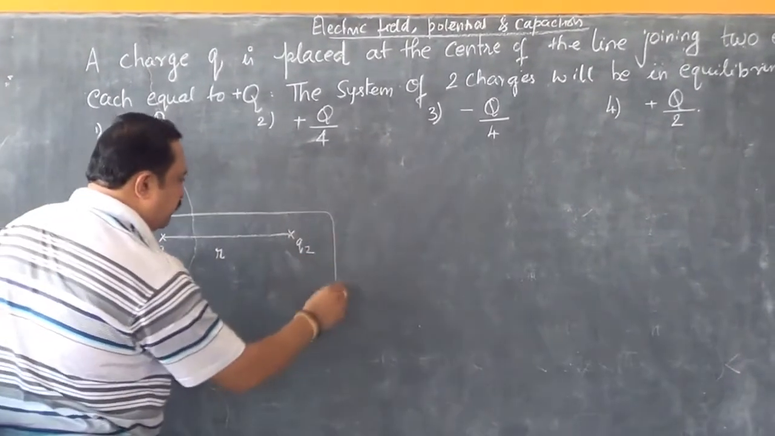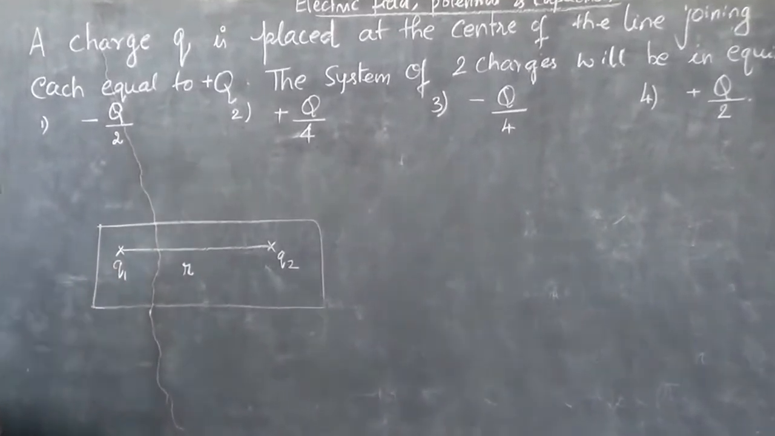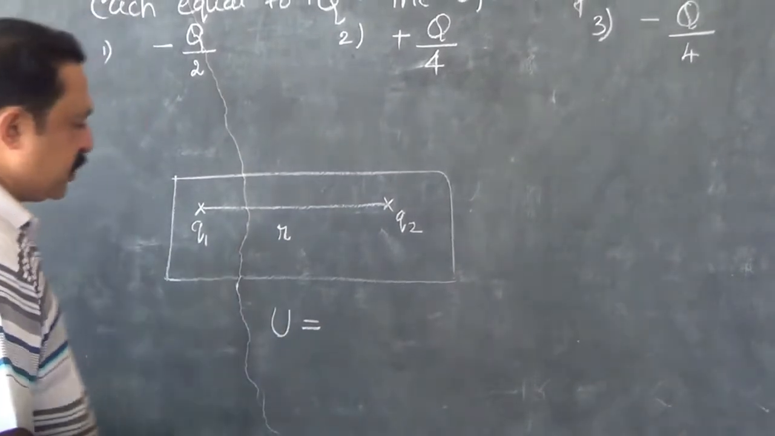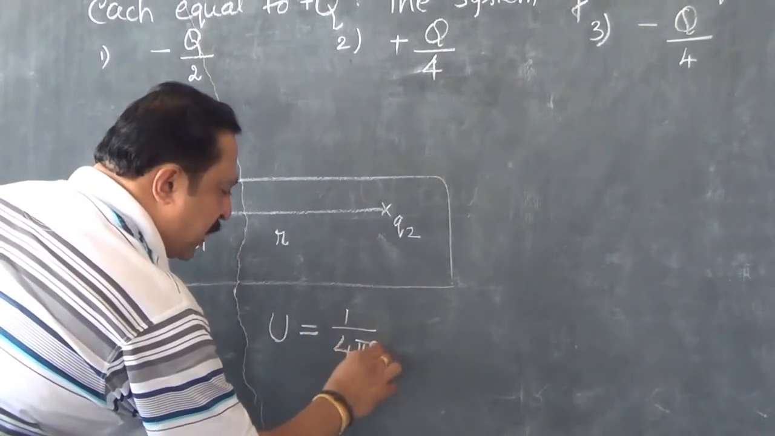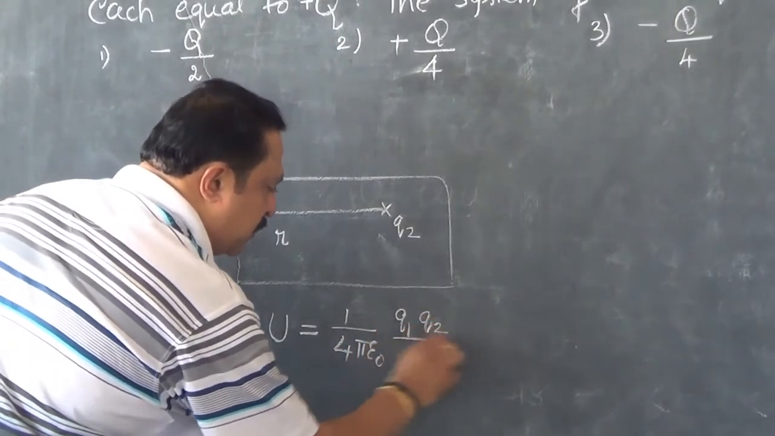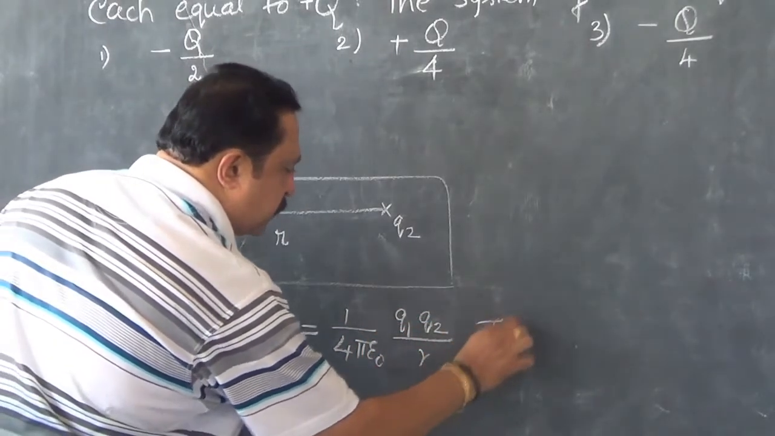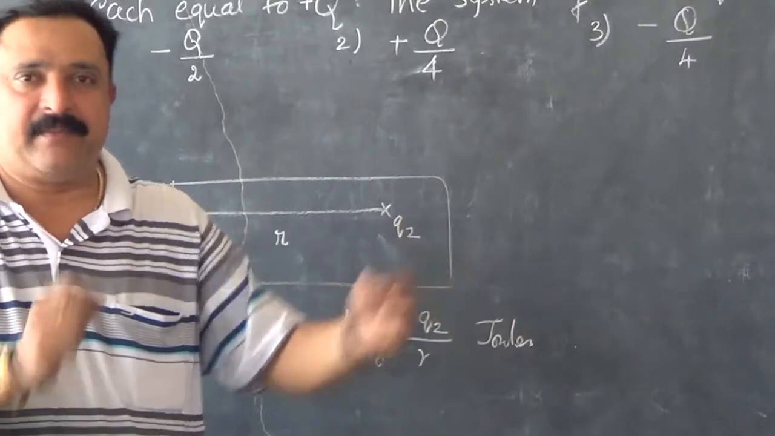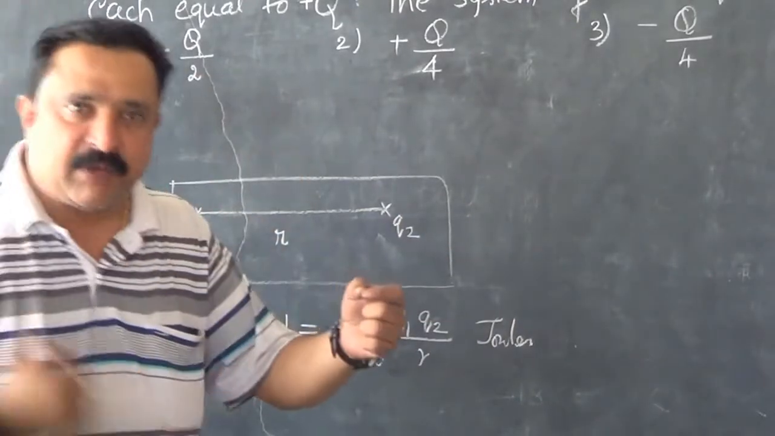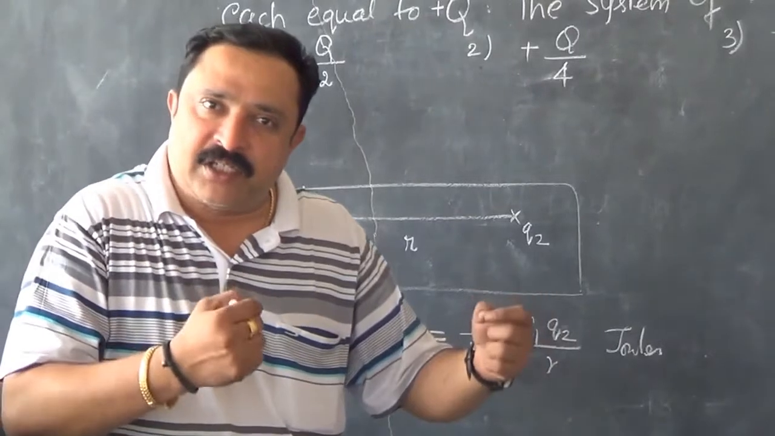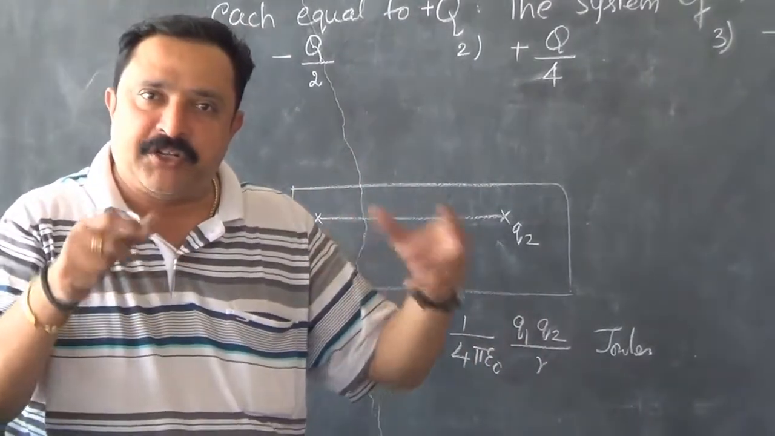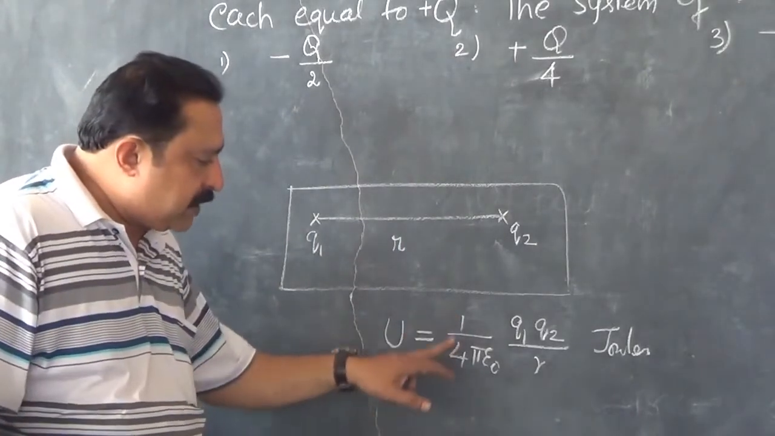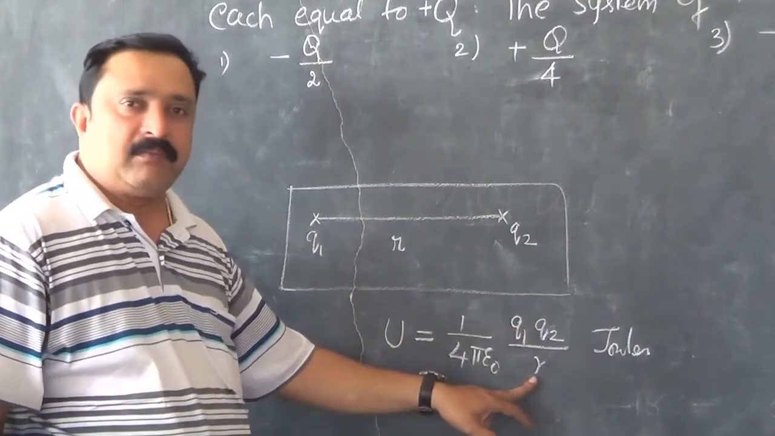Now this is forming a system of two charges, and this system stores potential energy in the form of electrostatic potential energy, which is given by 1 by 4 pi epsilon naught Q1 Q2 divided by r, so many joules. Point number 1 is to remember that whenever two charges are placed in air or in vacuum, it forms a system of charges, and the system stores energy in the form of electrostatic potential energy, which is denoted by U, and the magnitude of this energy is given by 1 by 4 pi epsilon naught Q1 Q2 by r.